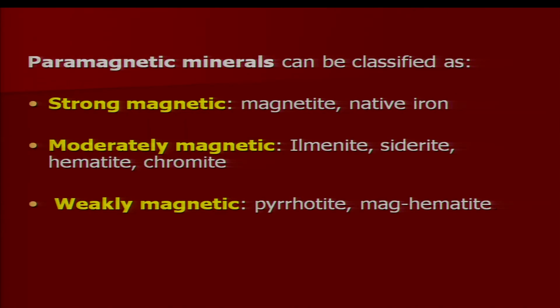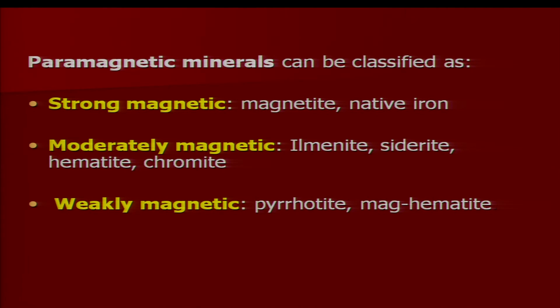Paramagnetic minerals can be classified as strongly, moderately and weakly magnetic. Strongly magnetic minerals include magnetite and native iron. Moderately magnetic minerals include ilmenite, siderite, hematite and chromite, whereas weakly magnetic minerals include pyrrhotite, magnetite and hematite.